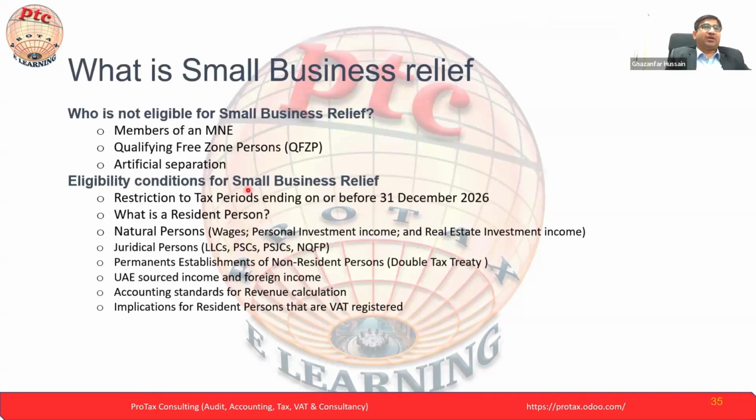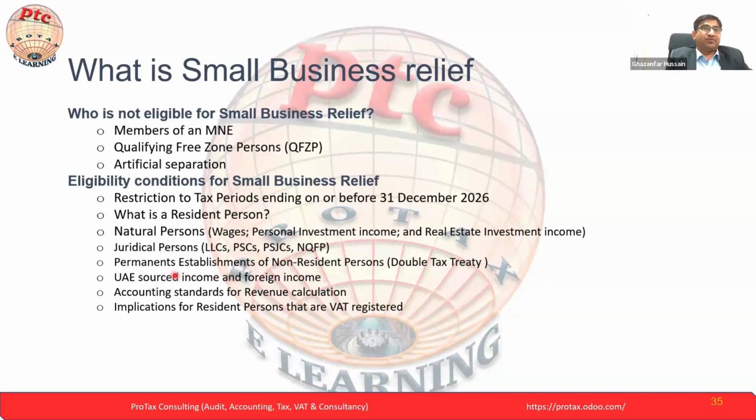Eligibility conditions for SBR. Restriction to the tax period ending, that we already know. Resident person, we already saw. Natural person: what are the incomes that will not be counted in the calculation of the revenue? That is wages, personal investment income, real estate investment income. Then we are already familiar with the term juridical person. What is a juridical person? LLC, PSC. Then the permanent establishment, the PE.